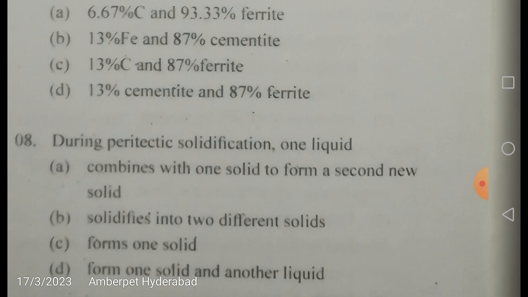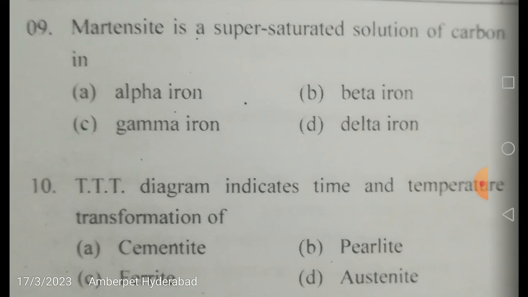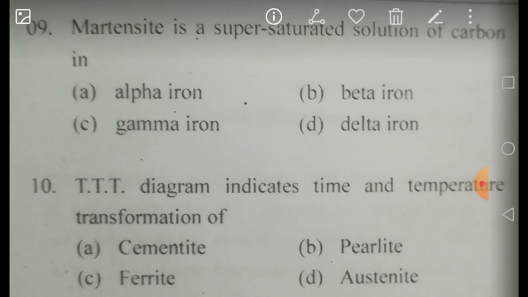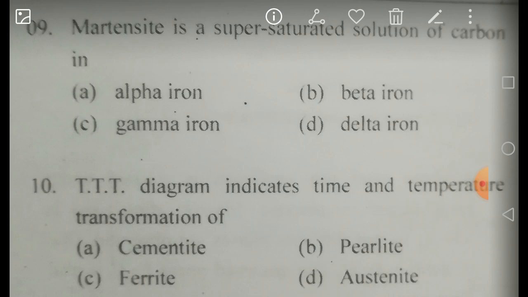Okay, friends. So coming to the ninth question, we will discuss more on martensite. Martensite is a supersaturated solution of carbon in alpha iron that is formed when steel is cooled so rapidly, at a rate greater than the critical cooling rate, that during the change from austenite, the pearlite is suppressed.